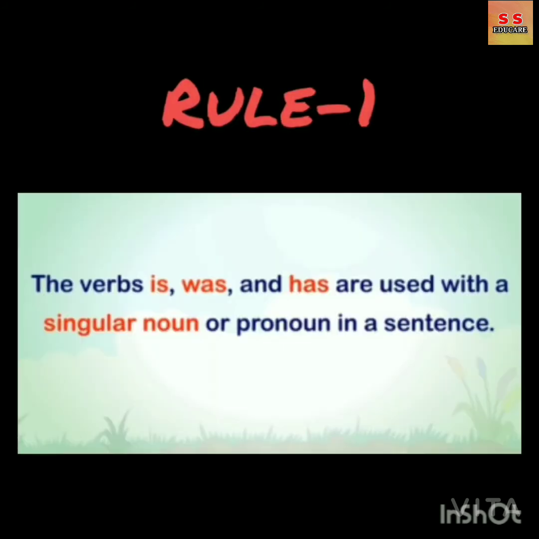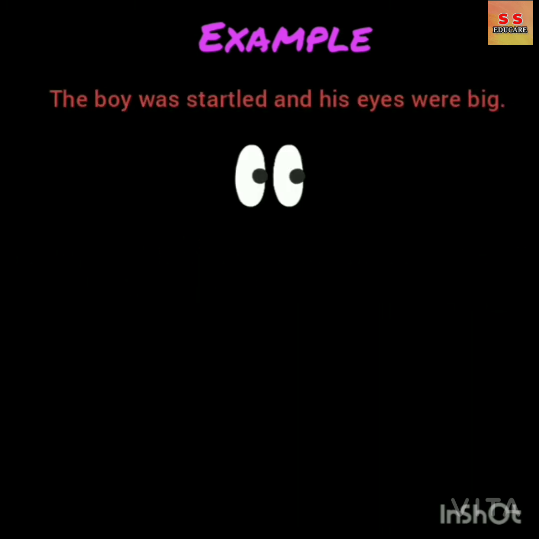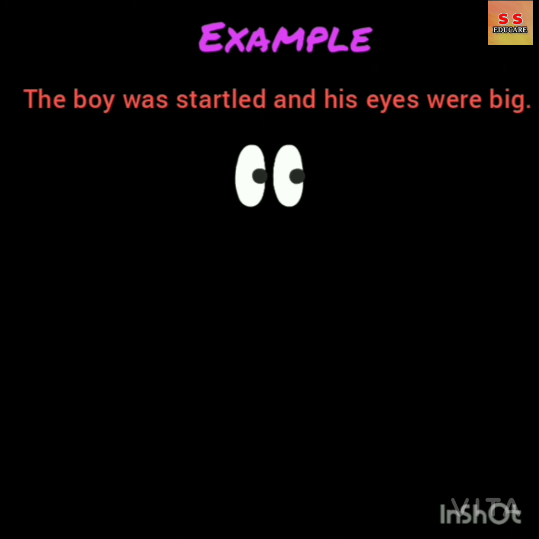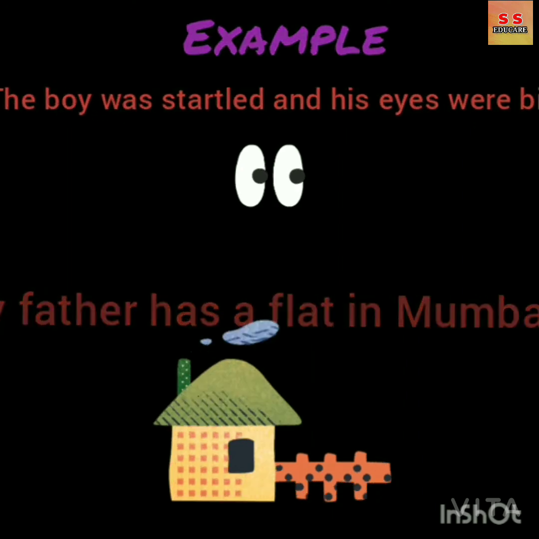The verbs is, was, and has are used with a singular noun or pronoun in a sentence. For example, Geeta is a sweet girl. In this sentence, verb is used for a singular noun which is Geeta. Let's look at few more examples. The boy was startled and his eyes were big. My father has a flat in Mumbai.